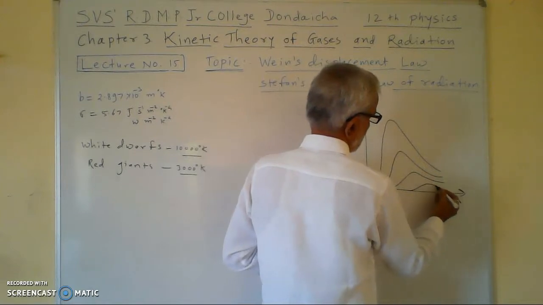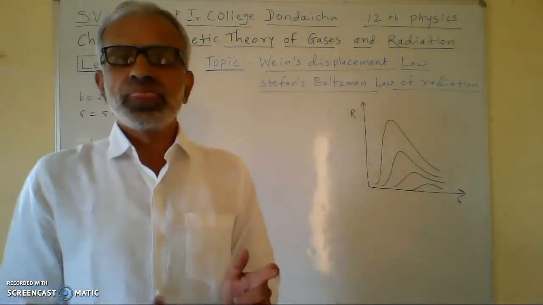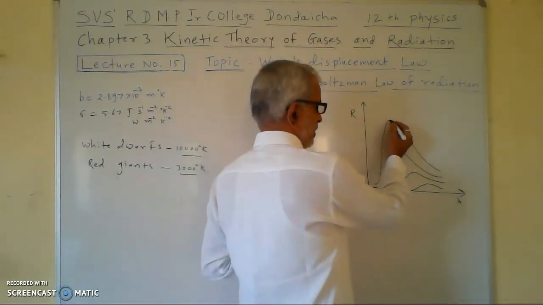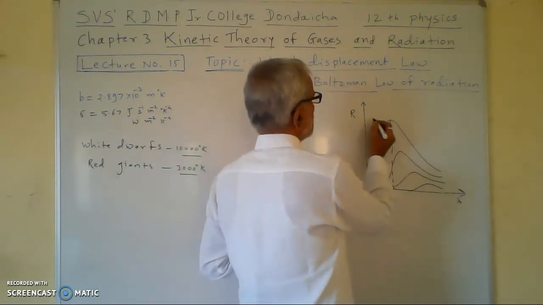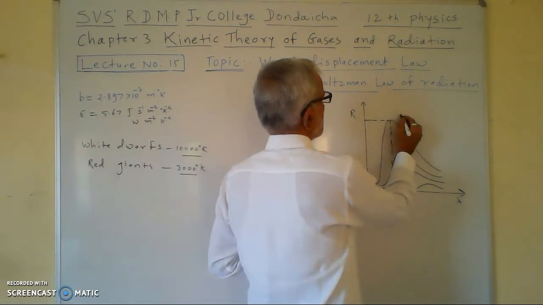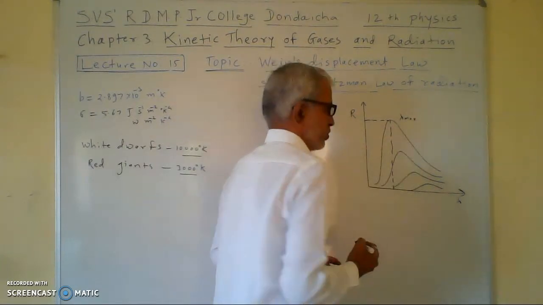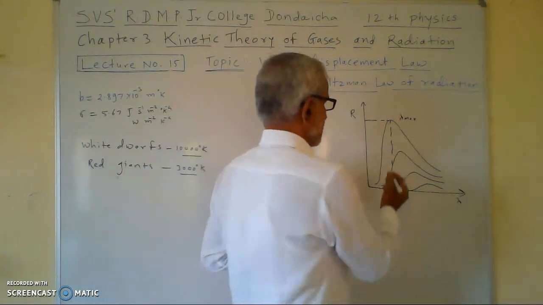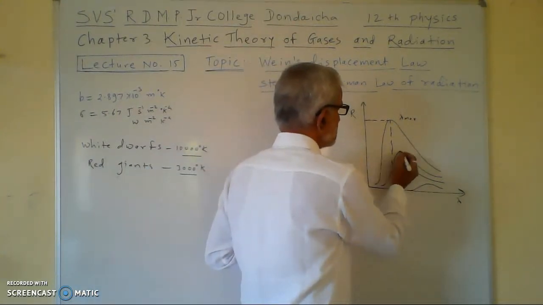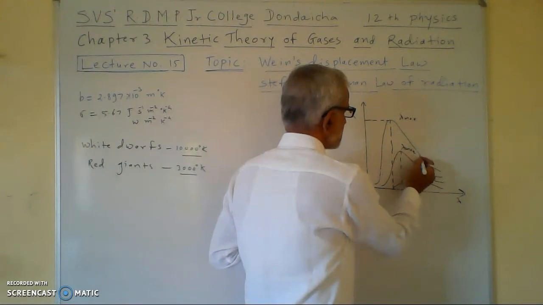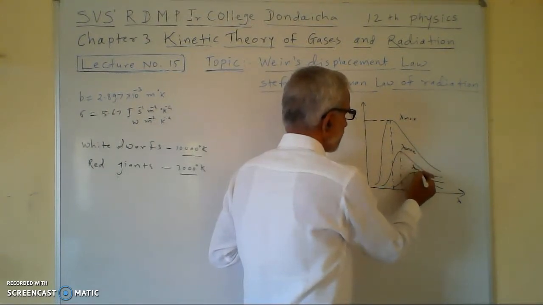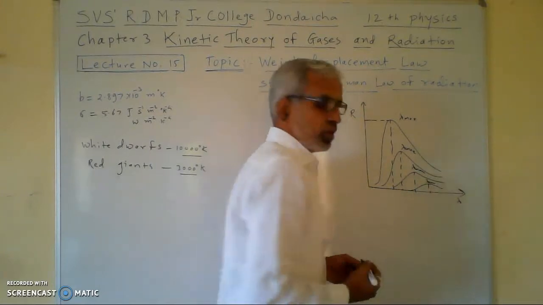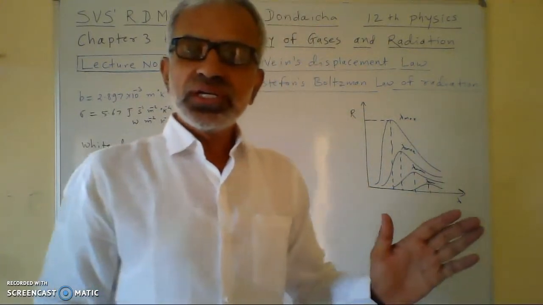In this graph it is very clear that the value of lambda corresponding to the maximum radiant power goes on decreasing.